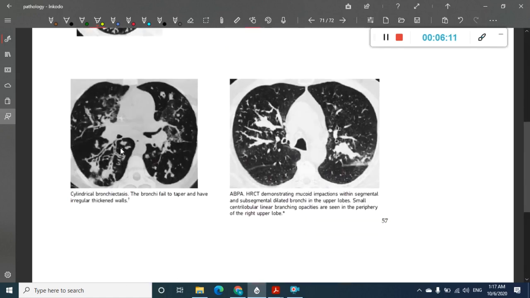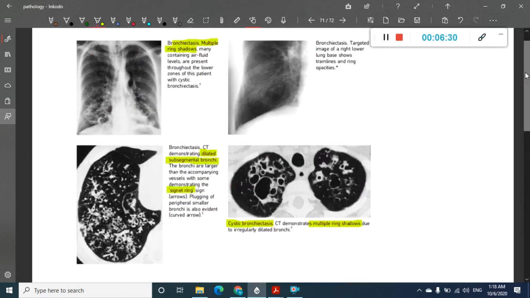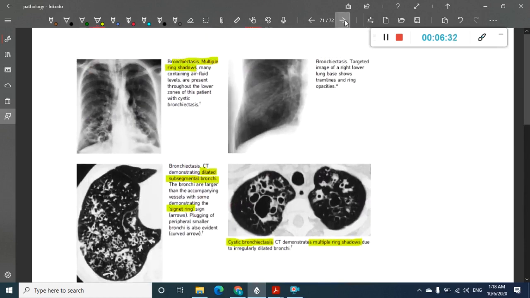This is also bronchiectasis, but these are cylindrical, so this is cylindrical bronchiectasis. This shows multiple impactions with dilated subsegmental bronchi. These are the subsegmental bronchi dilated in the upper lobes. These are the different pictures which you see in radiology.